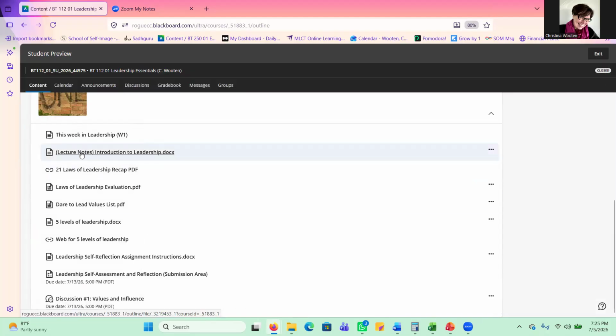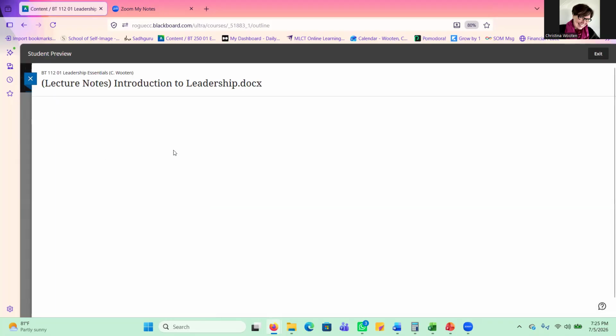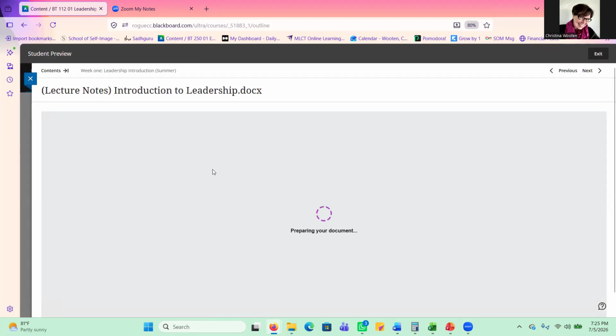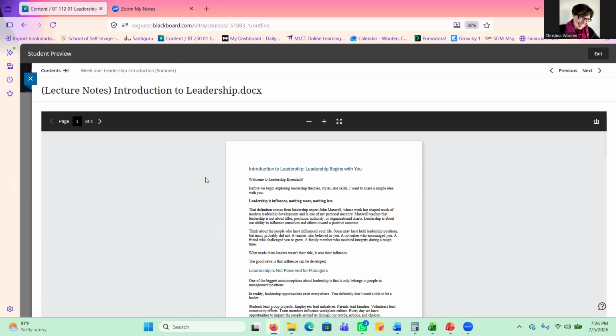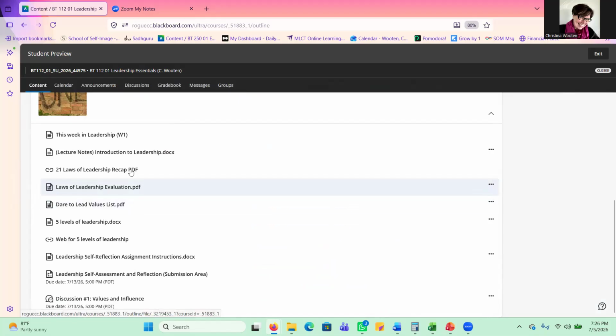And then in each section, you'll have some lecture notes to read. Since we're an online class, the lectures will generally be some written notes and also some videos of slides. So take some time to read through those. Because we're talking about leadership in this class, I've got a recap of a book called The 21 Laws of Leadership.